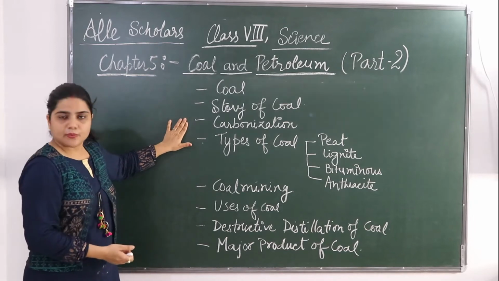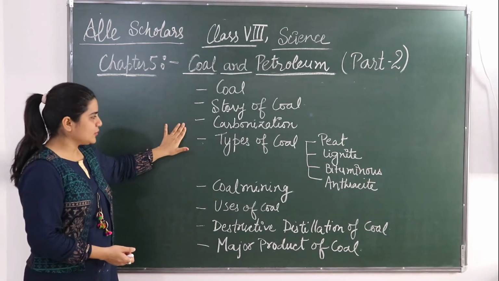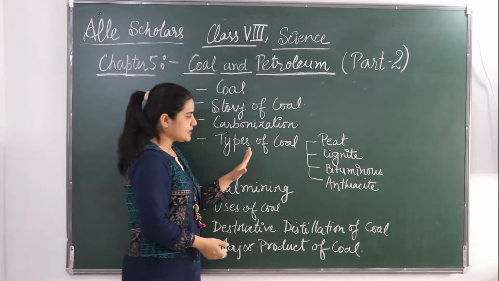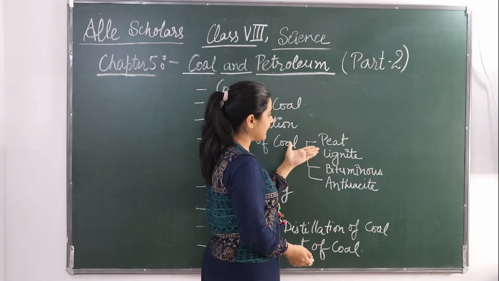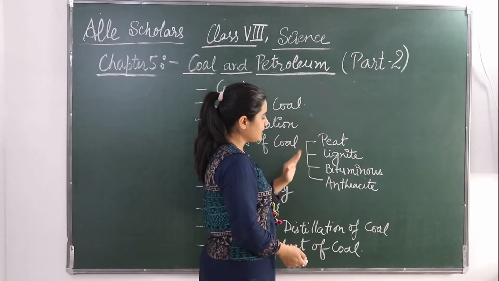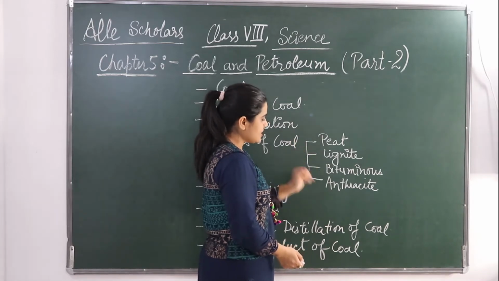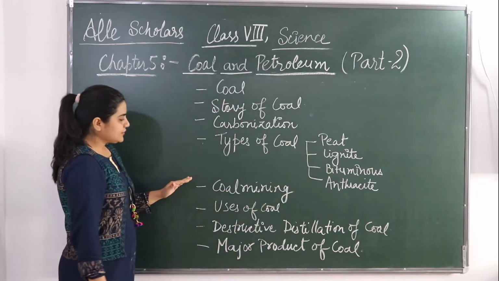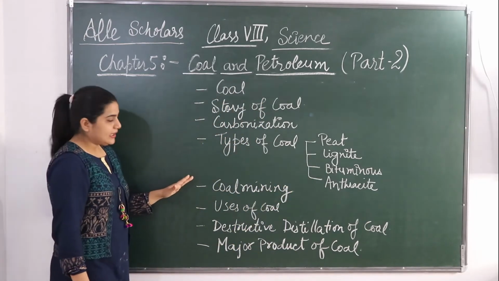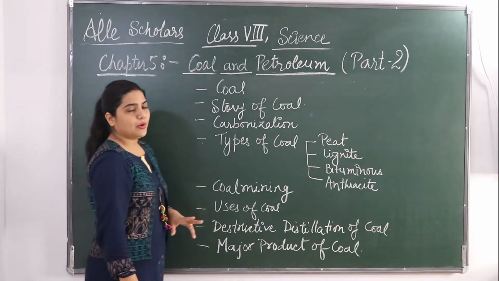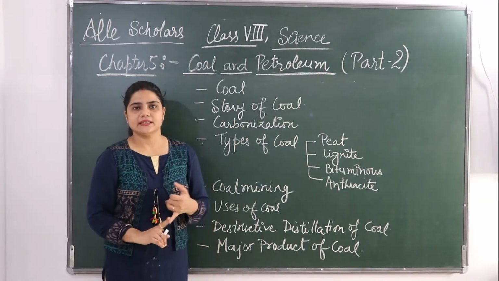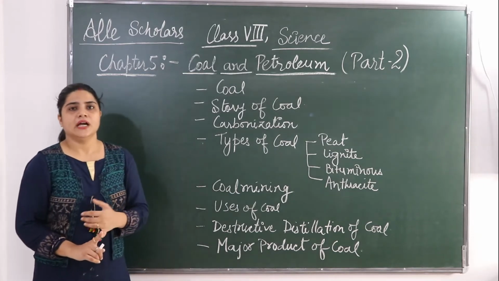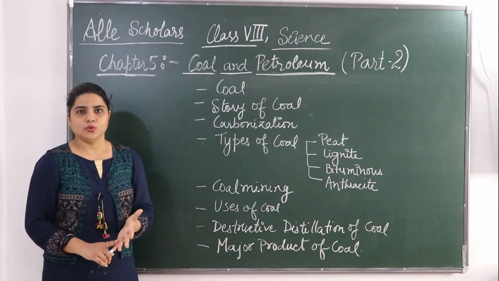Then comes carbonization, we shall discuss that. Then types of coal, in which we will discuss all the 4 types of coal, that is peat, lignite, bituminous, anthracite. Next we will be discussing coal mining, in which we will discuss the 2 types of coal mining, that is open cast coal mining and deep surface coal mining.